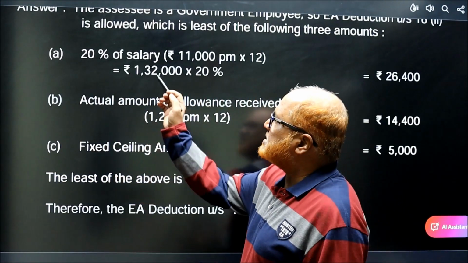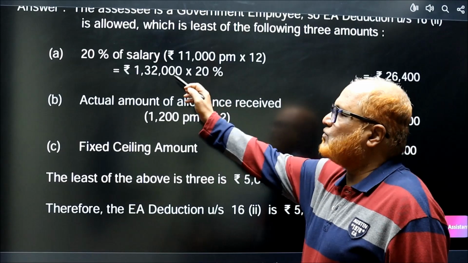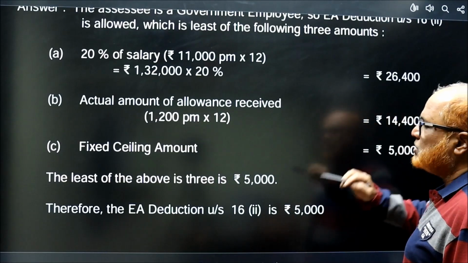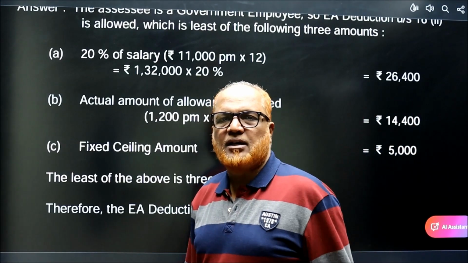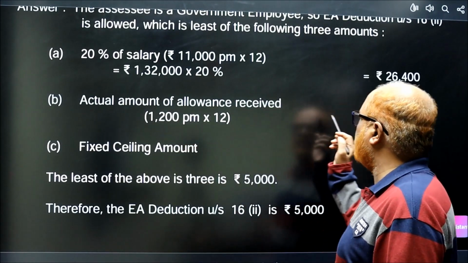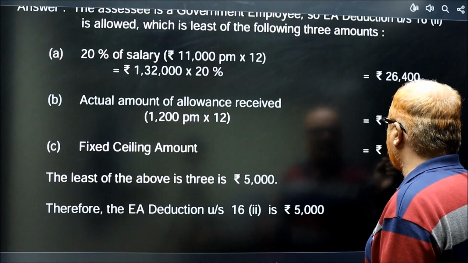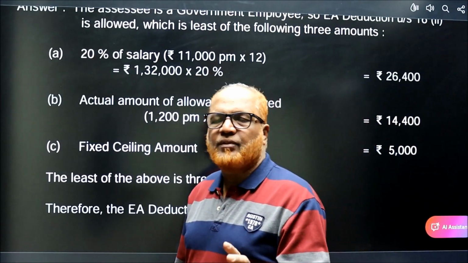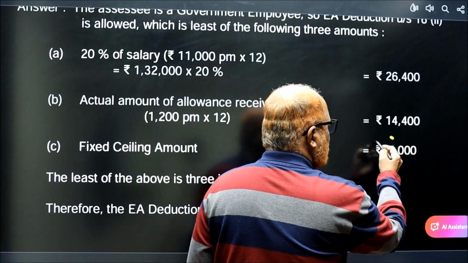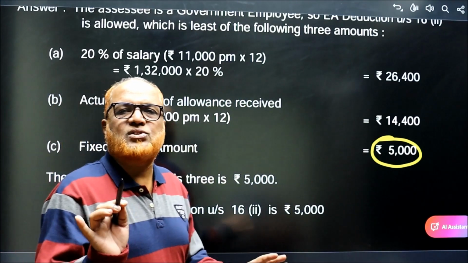In the problem it is given basic salary is 11,000 per month, into 12 is 1,32,000. Into 20% it comes to 26,400. That is the 20% of salary. Second, actual EA received. In the problem it is given 1,200 per month into 12, 14,400. And the fixed ceiling amount, 5,000, is fixed by the Income Tax Act. In these 3, whichever is the least is the deduction allowed under section 16(2). The least is 5,000. Therefore, deduction under section 16(2) is rupees 5,000.